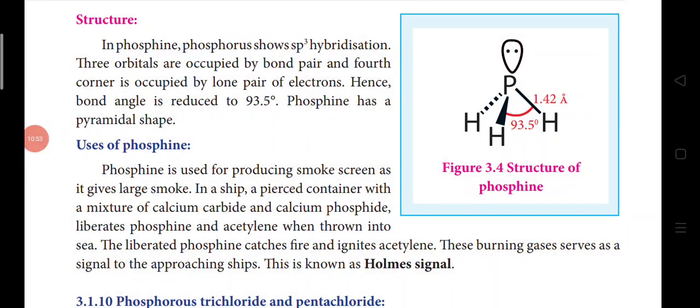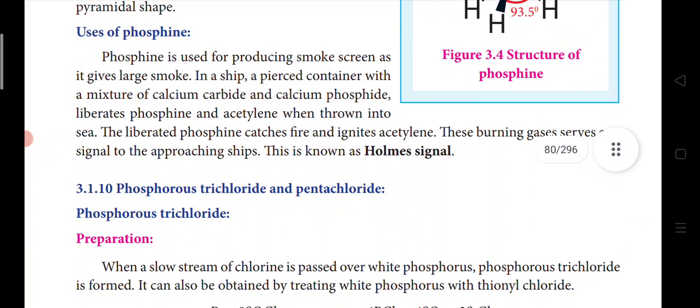Here we have 3 bond pairs, with the phosphorus-hydrogen bond length 1.42 angstrom, and one lone pair, and because of that lone pair our bond angle is reduced to 93.5 degrees, and phosphine has a pyramidal shape. Uses of phosphine: phosphine is used for producing smoke screens as it gives large smoke.